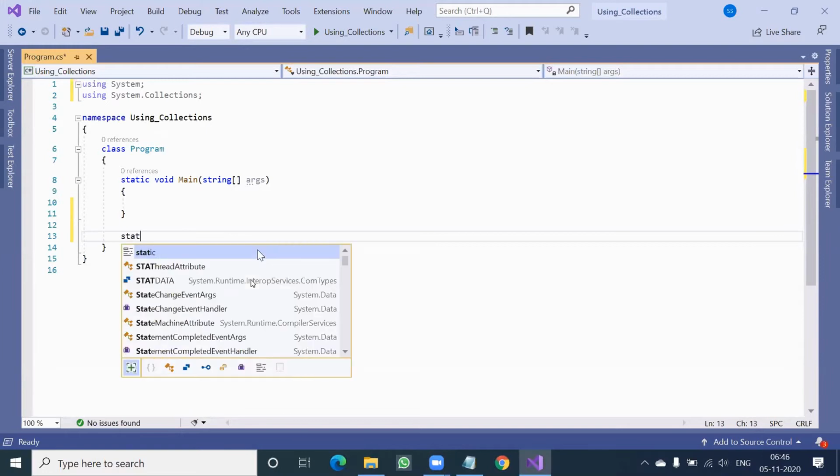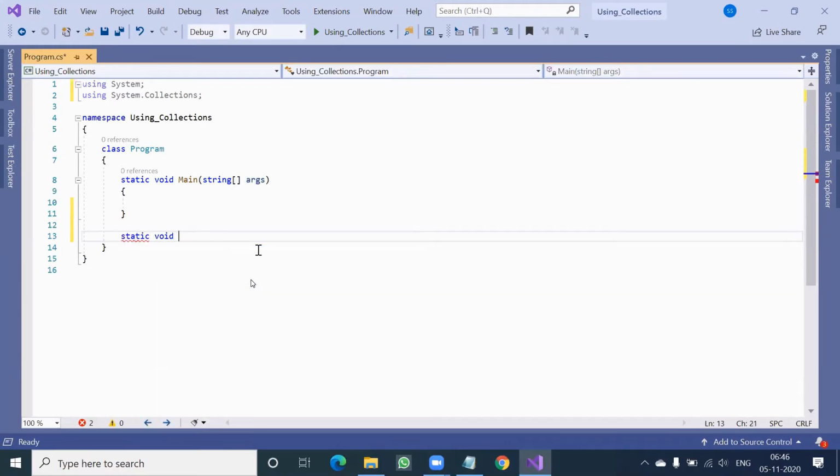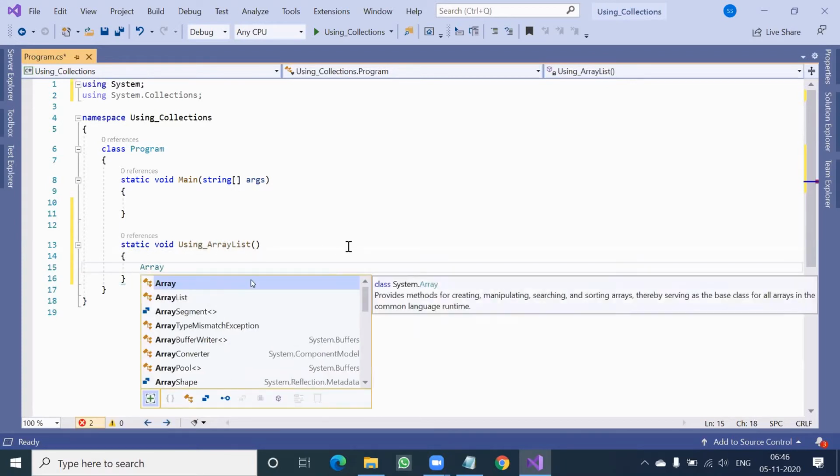So there is a class called ArrayList inside the collections namespace, and we have to create an object of that ArrayList class.